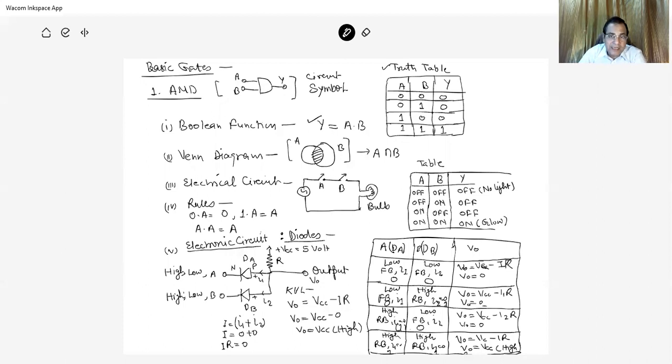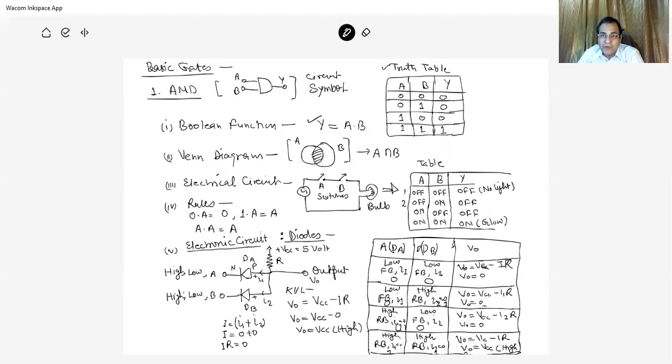As an electrical circuit, there are two switches, A and B, connected in series. So the bulb will glow only when both switches are closed; otherwise, the bulb is off. If we analyze all possible cases: first, both switches are off, there is no light.